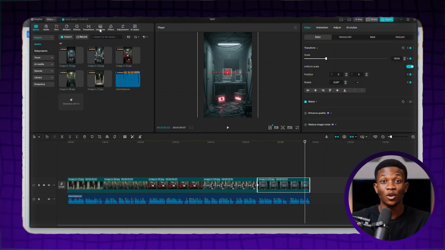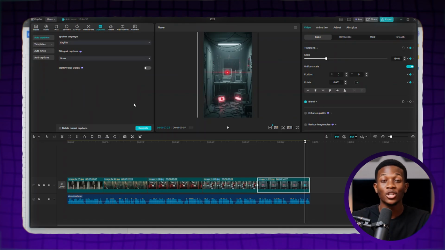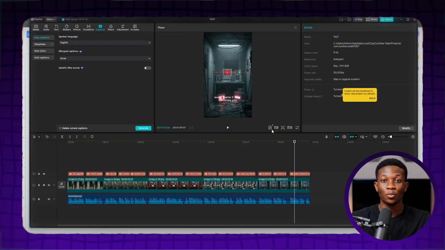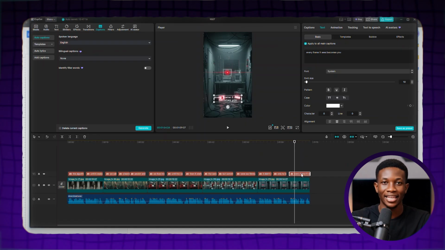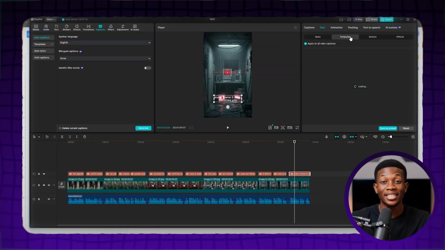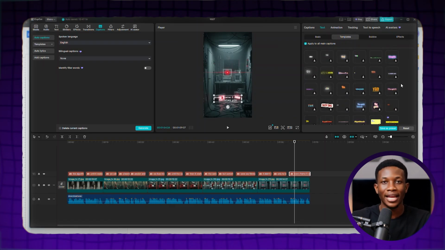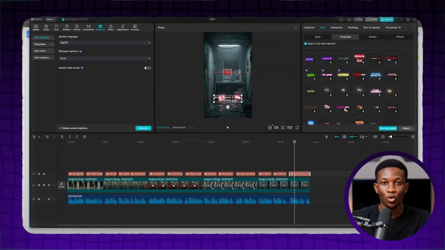Once you've added keyframes to all your images, the next step is to add captions. So, move your mouse to the caption option here and click on it. Now, on this page, just click Create, Generate. It takes a few minutes and then CapCut will generate your captions for you. To make your captions stylish, click on any of the captions. Then go to this section here and click Templates. Now, on this page, scroll down and find the caption template you like, then select it. CapCut will then replace the style with the new one you selected.